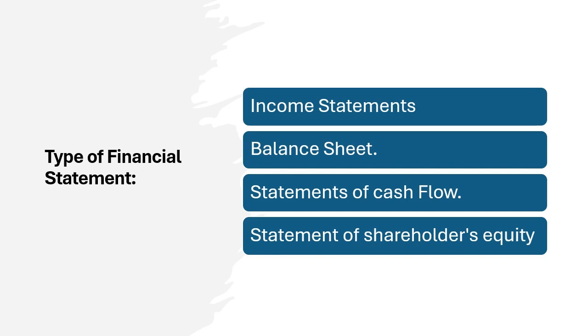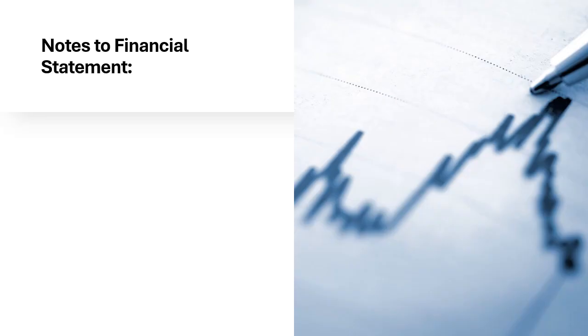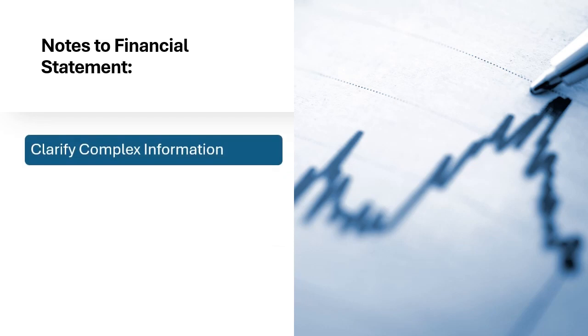The income statement tracks profitability, the balance sheet gives a snapshot of financial position, the cash flow statement shows liquidity, and the statement of shareholders' equity reflects the ownership structure. Notes to the financial statement. The notes to the financial statements provide additional detail and explanation to help stakeholders understand the numbers presented in the financial statements. These notes offer transparency and clarify how certain figures were calculated or what they represent.